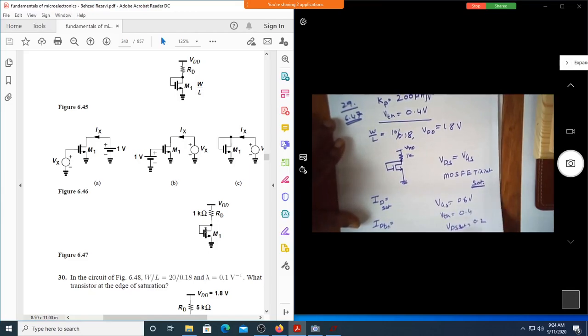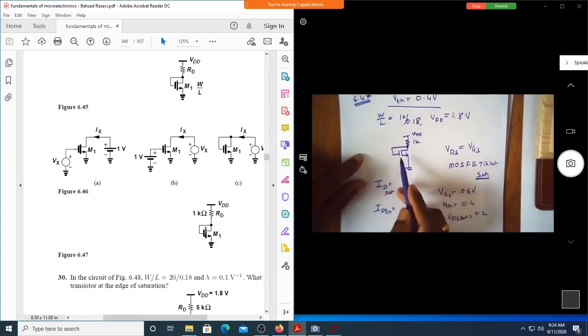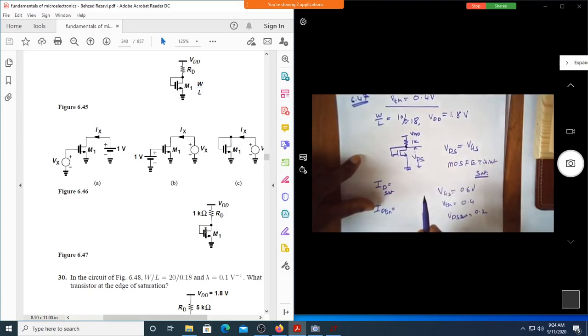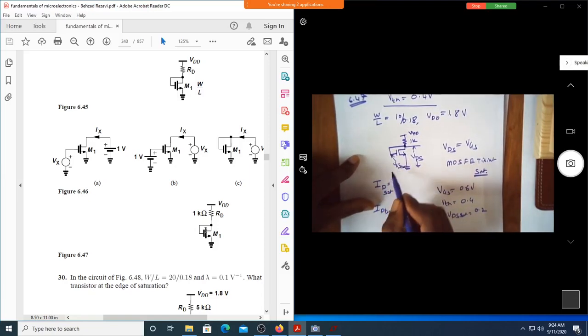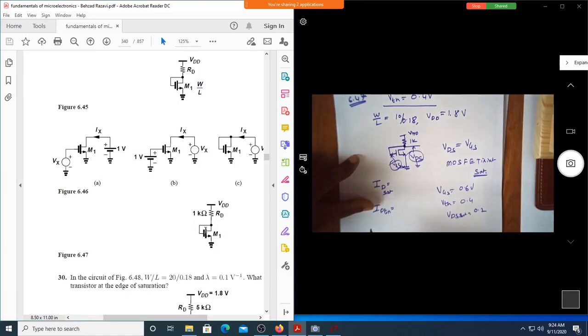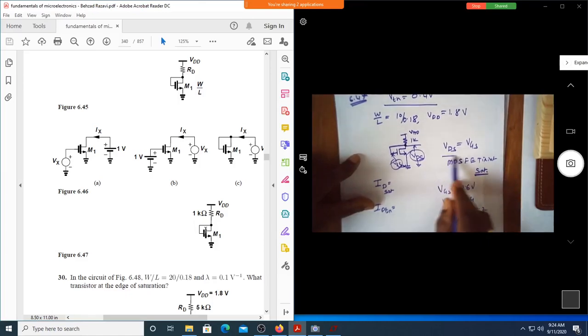0.2, no? Yes, sir. Here, since gate and drain are shorted, this is VDS, correct? And this is VGS, between gate and source. Since both points are the same, VDS is equal to VGS.